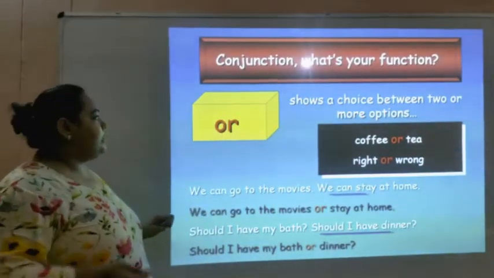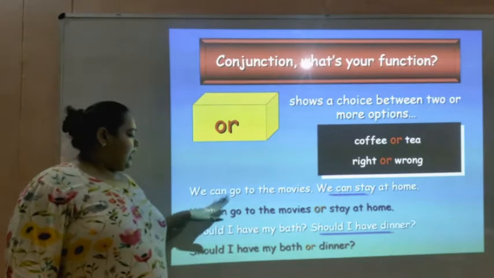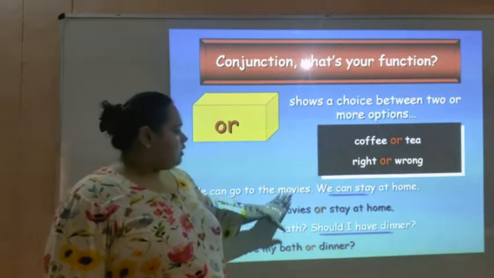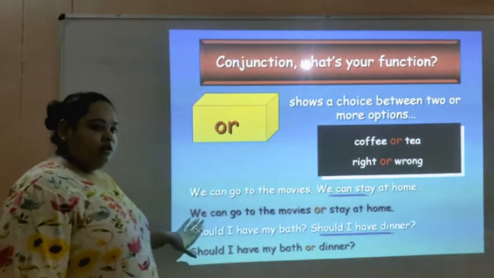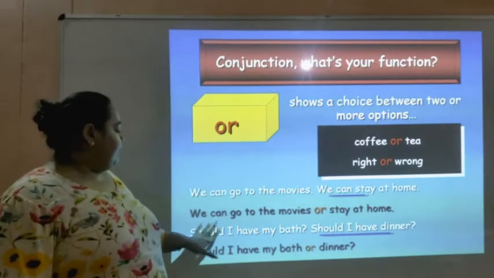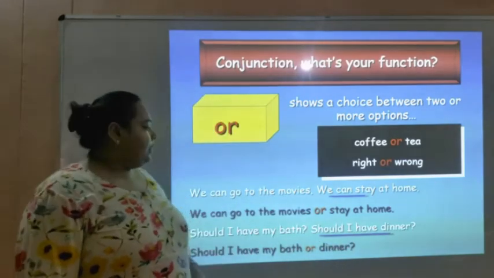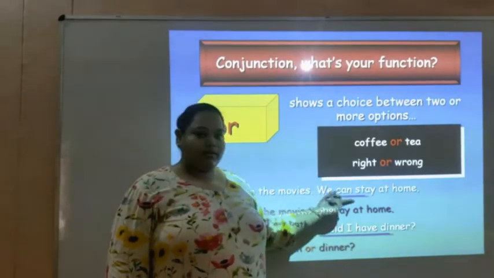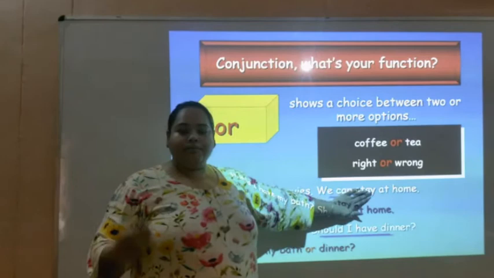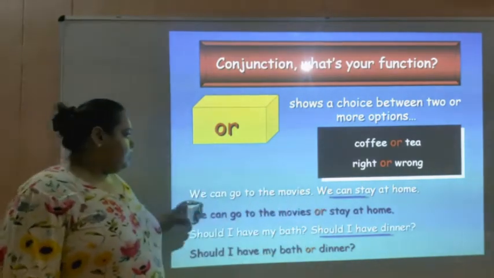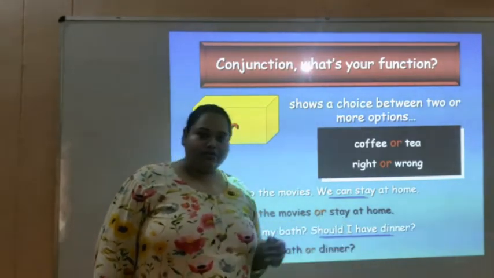Let's see some examples to understand the conjunction or. We can go to the movies. We can stay at home. Let's use the conjunction or. We can go to the movies or stay at home. You can notice the underlined words in the first line, we can stay, could be hidden or removed because it is not necessary, because we are showing the choice. We can go to the movies or stay at home.